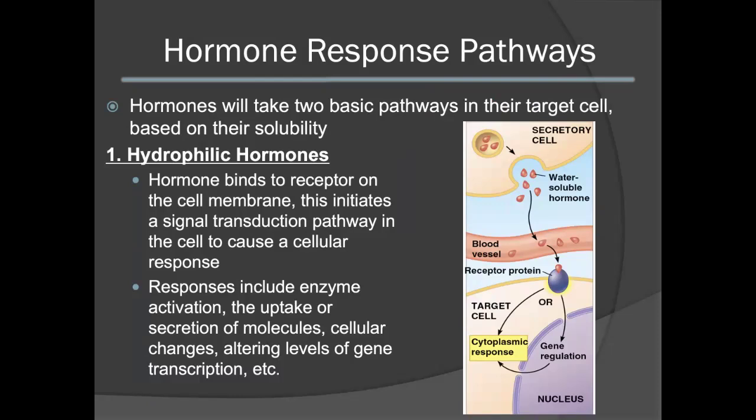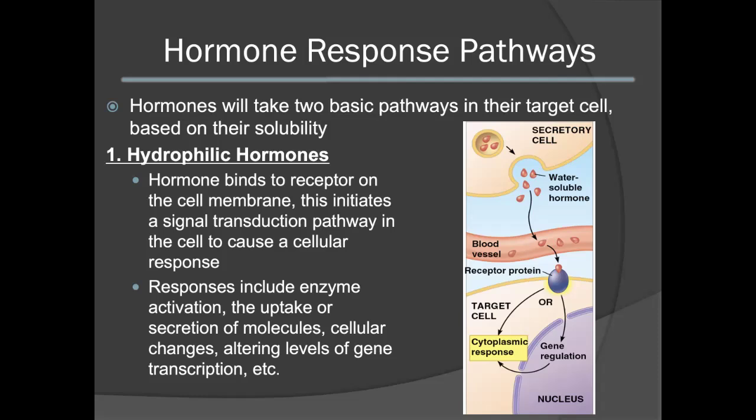Hormones will take 2 basic pathways depending on their solubility. When we consider any of the hydrophilic hormones, these hormones can bind to receptors on the cell membrane. This is because they are hydrophilic and cannot pass through the cell membrane on their own.